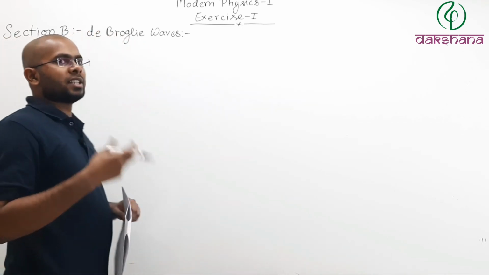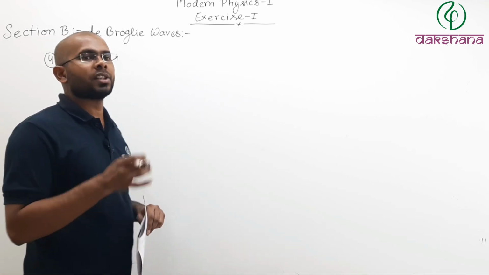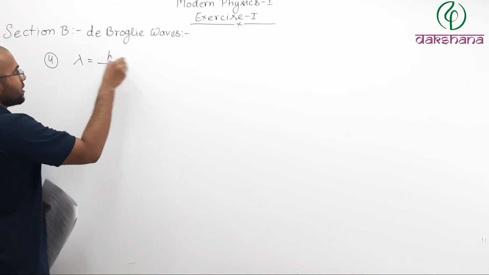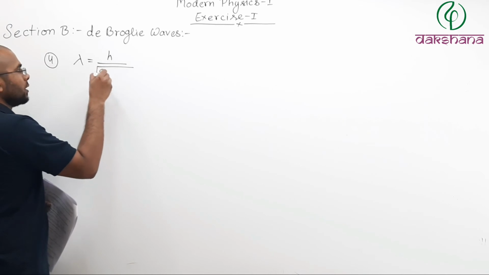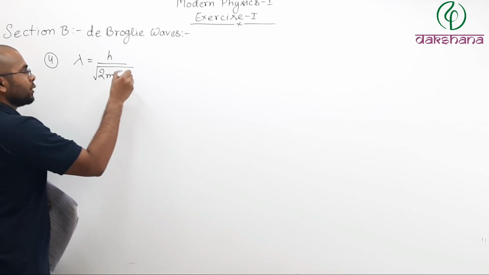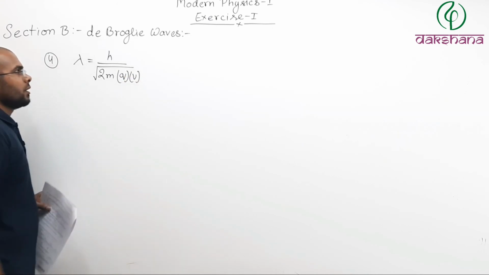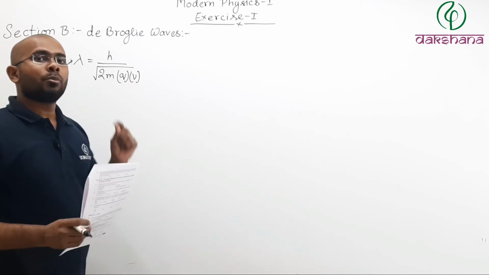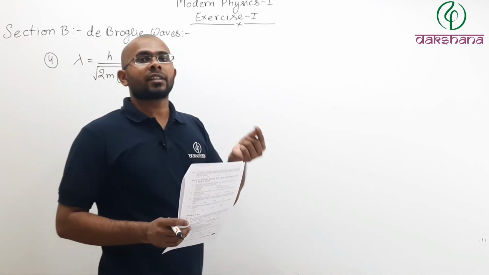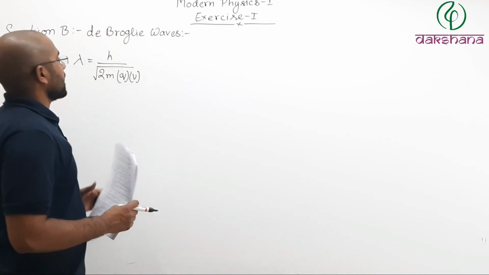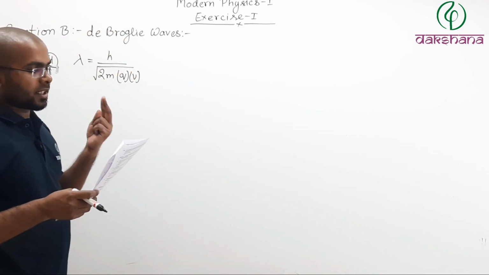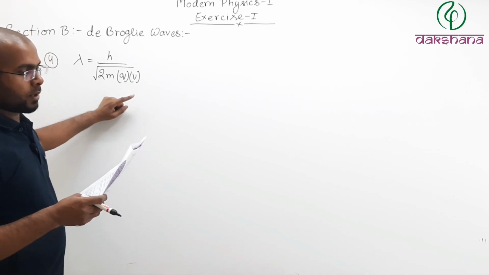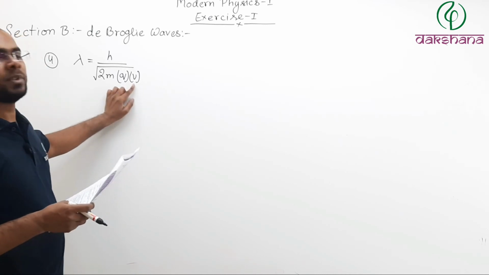Now, when a charged particle is accelerated through a potential difference, we write lambda equals h divided by root over twice m q v, where m is the mass of the particle, q is the charge on the particle, v is the potential difference through which they are accelerated, and h is Planck's constant. Now two particles have identical charge, so q will be the same for both, and accelerated through identical potential difference, so v also will be the same for both.